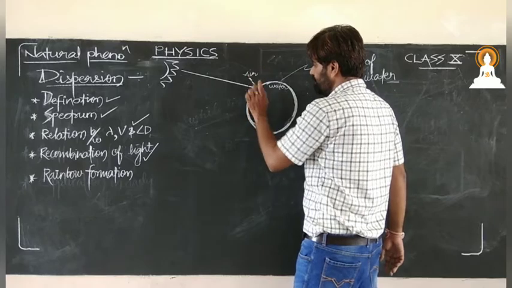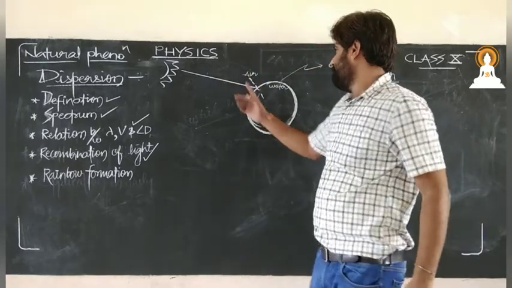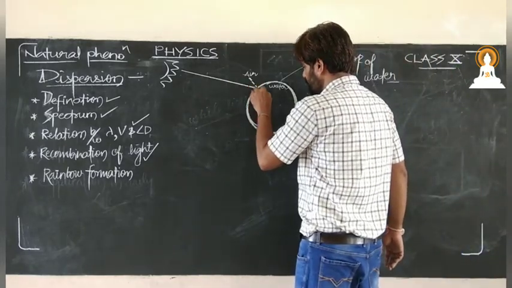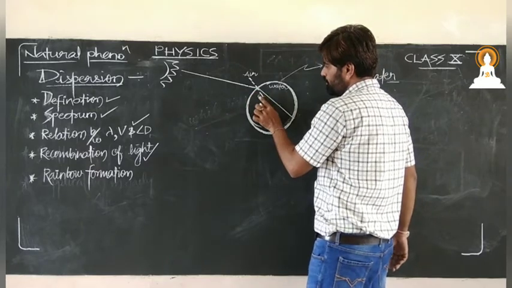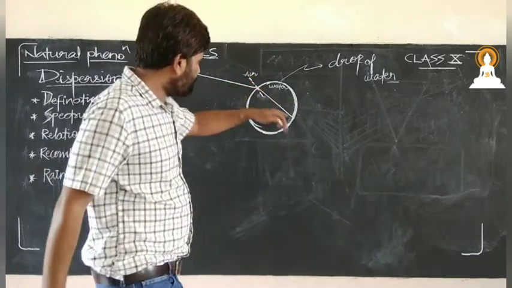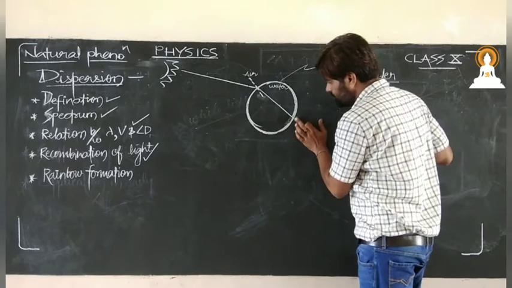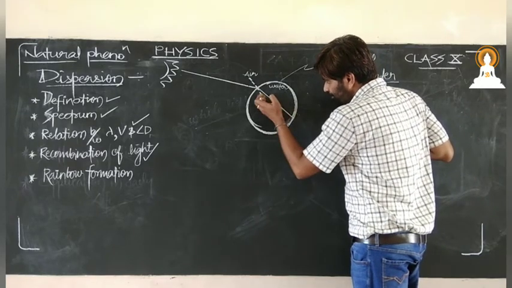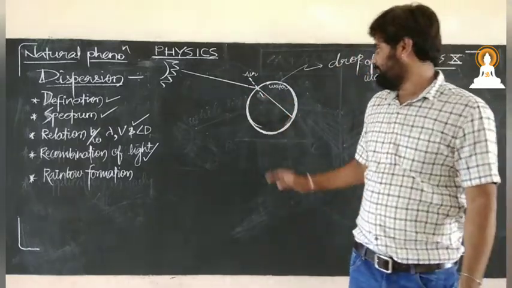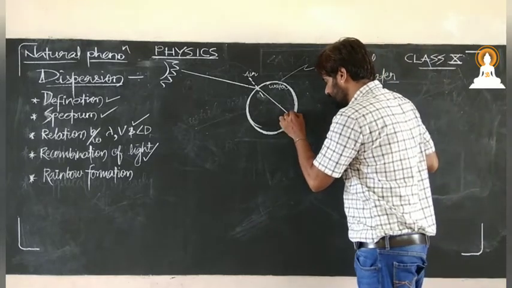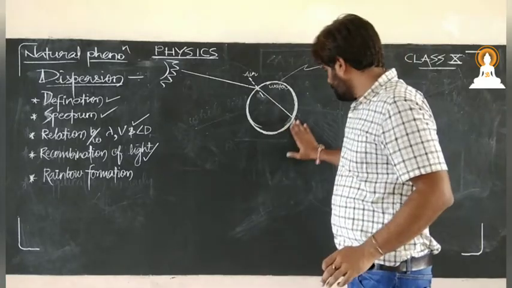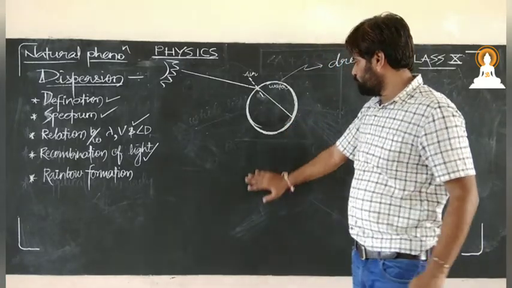there is a difference between the mediums. This is the rarer medium, this is the denser medium. So the light moves towards the normal. Now when it enters into the droplet, it moves to another surface. Now see, when it reaches this, the velocity of that light reduces. That is the first thing. Second thing, it makes such an angle that the condition of total internal reflection is produced.